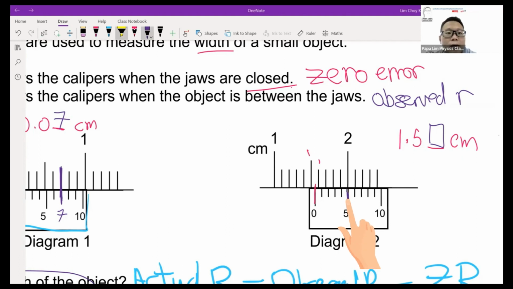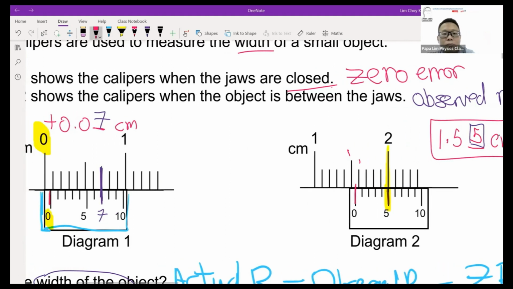Okay, so number 5 line, you take a look, this line in the vernier scale will coincide with the main scale, which is the line that I want. So this means the second digit here will be 5. So the observed reading is 1.55. The zero error is 0.07.